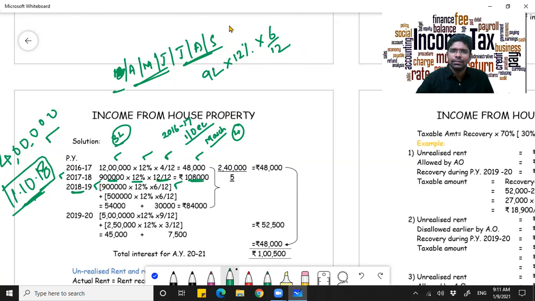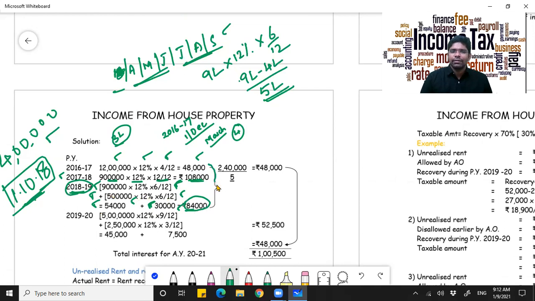And after September, in October, she has repaid 4 lakhs. So out of 9 lakhs, if you reduce 4 lakhs, it will come down to 5 lakhs. Now on 5 lakhs, you are further calculating 12% for 6 months. That will come to 30,000. So for 6 months you are paying an interest of 54,000, and for the remaining 6 months an interest of 30,000, so for this entire financial year it comes to 84,000.